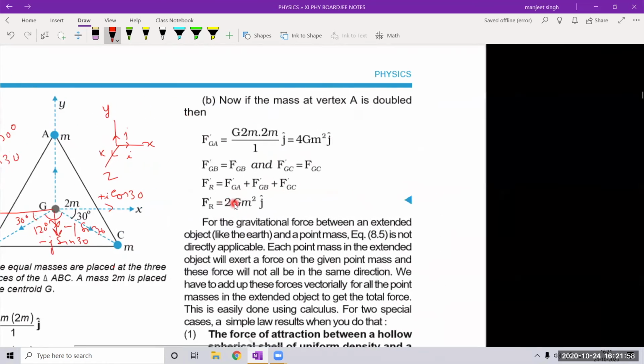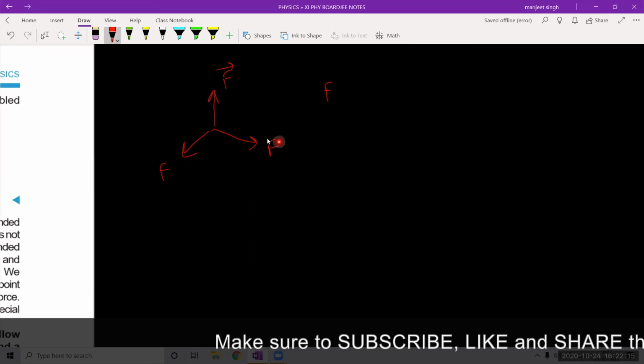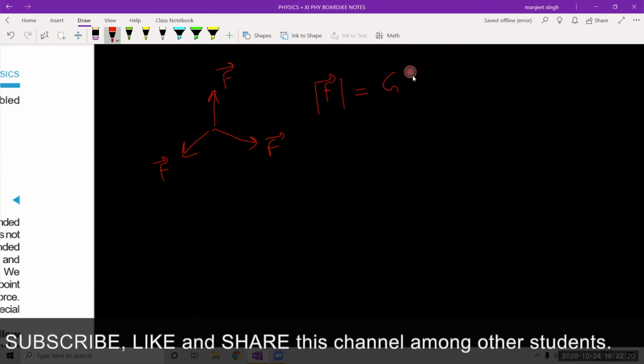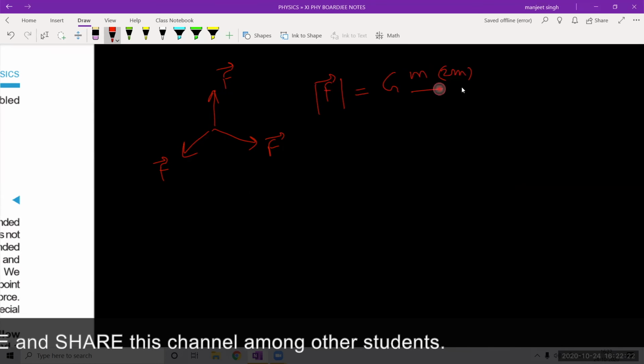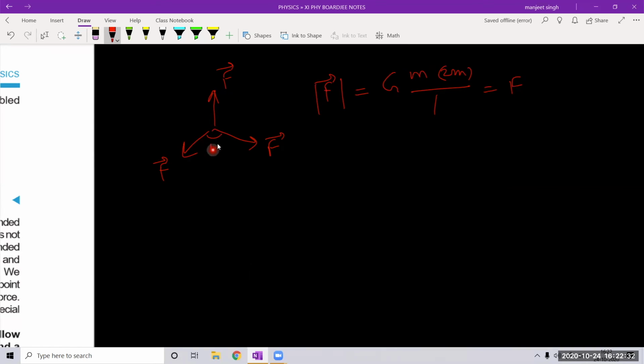So let me rewrite it here. This is one force, this is another force, and this is the third. Now all three forces have the same magnitude. The magnitude of all the forces is G m 2m upon 1. Okay. Now, this angle is 120 degrees.